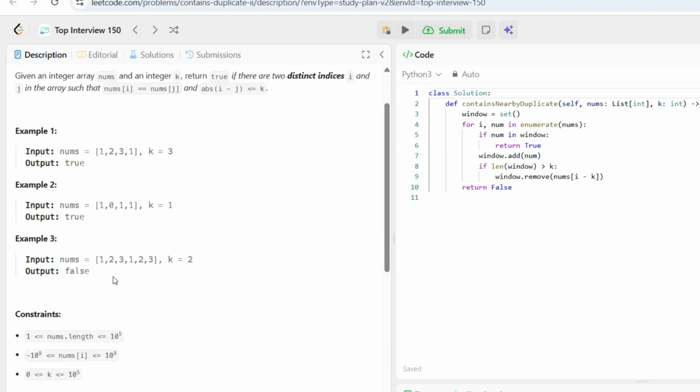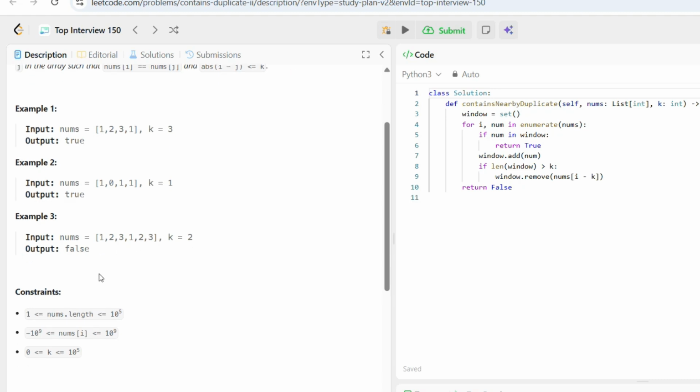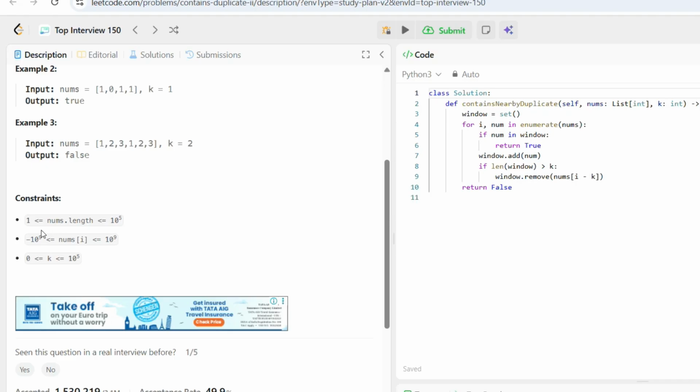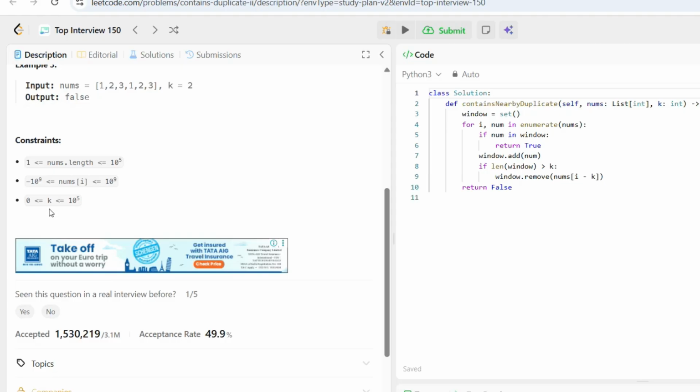Now you can see k is equal to 2, with 1 2 3 1 2 3. Within this window, are there any duplicates? Again with the window of size 2 it is not satisfied, so it is giving us false. The length of nums is within the given range, nums[i] is between minus 10 to the power of 9 and plus 10 to the power of 9, and k will be less than 10 to the power of 5.